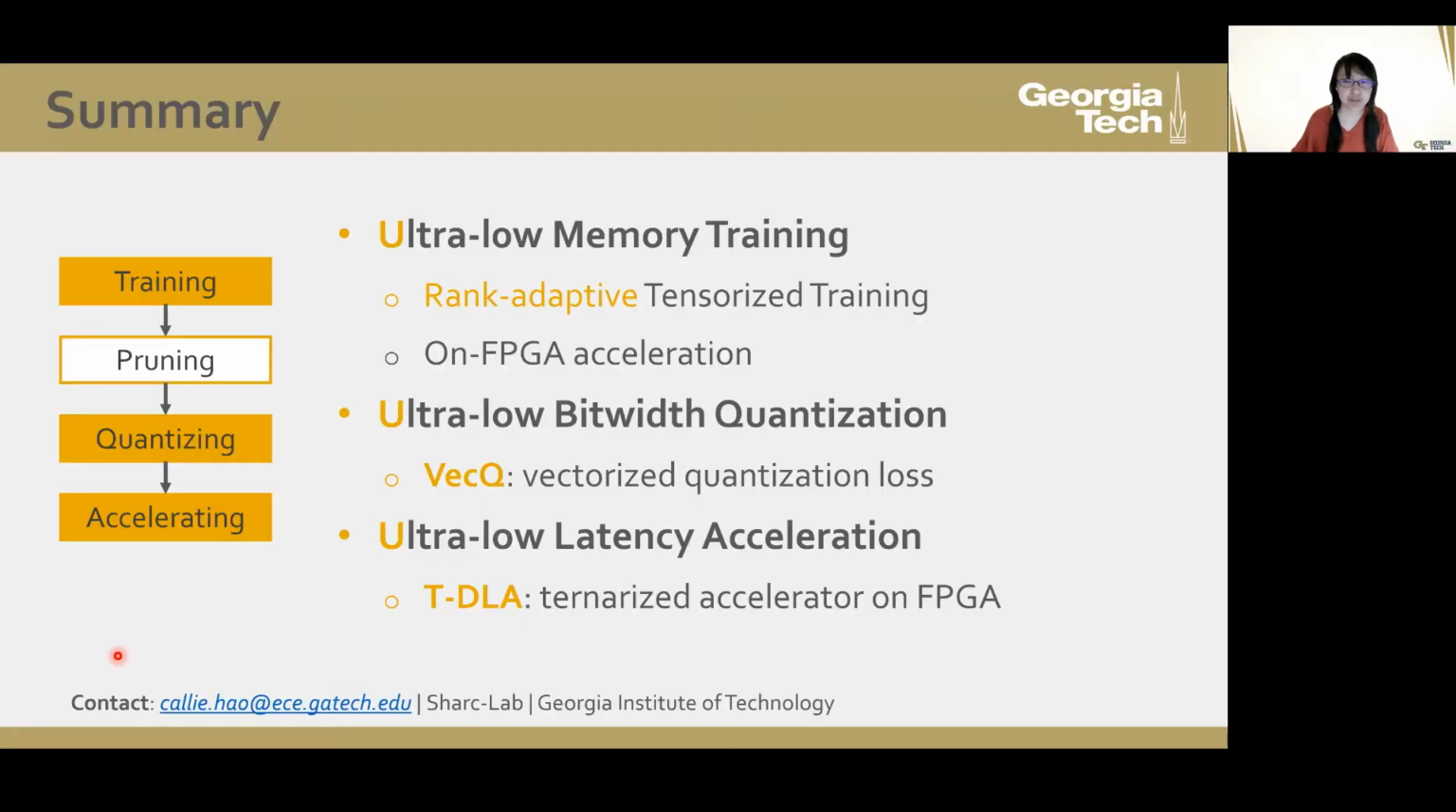So to conclude this talk, we introduced the 3 works. First, the ultra-low memory training that we used rank adaptive tensorized training, and we implemented an FPGA accelerator. And the second is an ultra-low bitwidth quantization called VecQ by proposing vectorized quantization loss. And the third is an ultra-low latency accelerator called TDLA. There are tons of other enabling technologies for edge intelligence, and we're expecting more exciting follow-up works in this area.